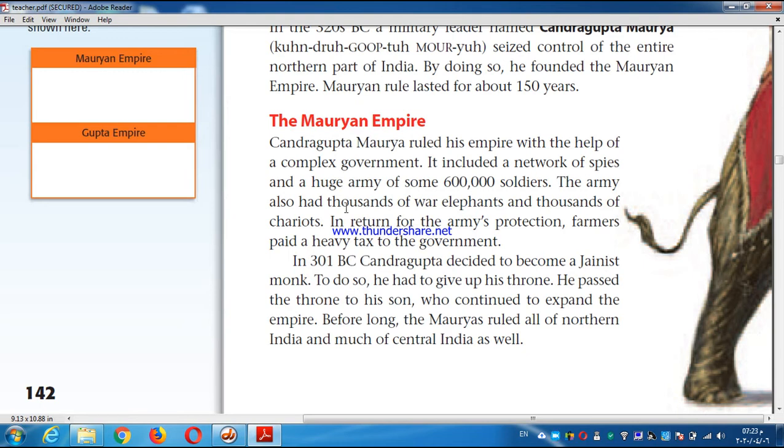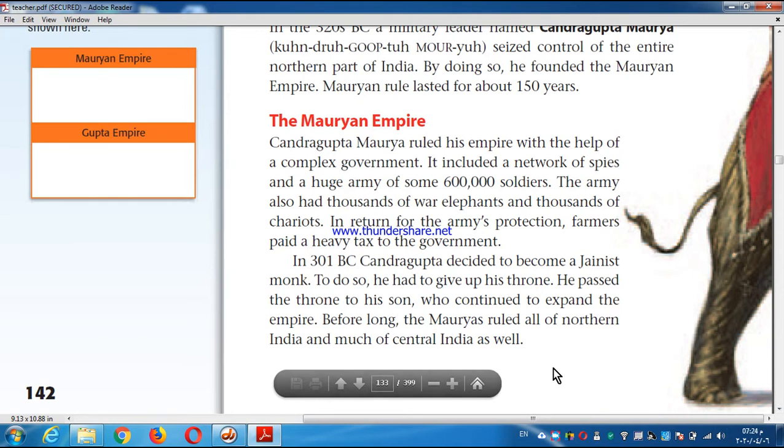So he didn't rule alone. He created a complex government that included a network of spies and a huge army of 600,000 soldiers.